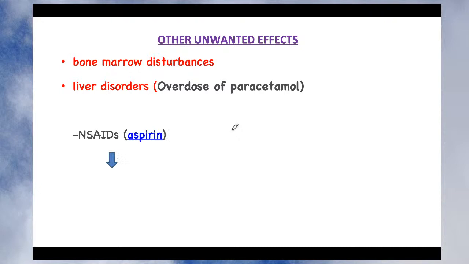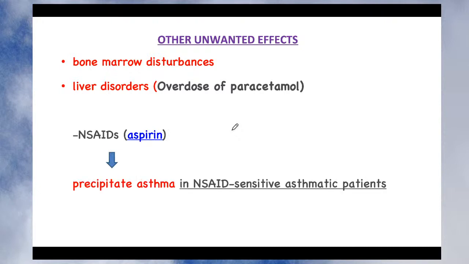In addition to this, NSAIDs like aspirin precipitate asthma, especially in NSAID-sensitive asthmatic patients. There are some patients who are sensitive to the dose of aspirin, and it is not seen in all patients. In those patients, it produces asthma or complications. So the drug to remember from the NSAID category which precipitates asthma is aspirin, and it is not seen with all patients. It is seen only in NSAID-sensitive asthmatic patients.